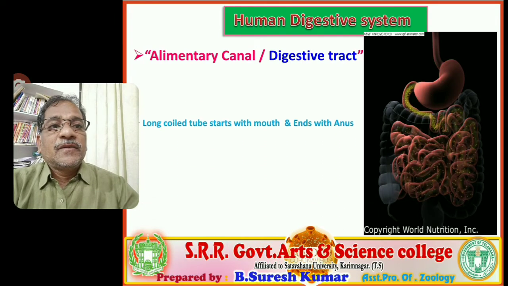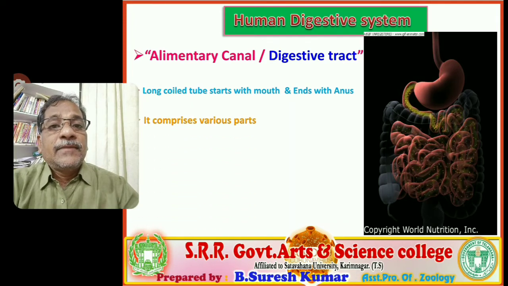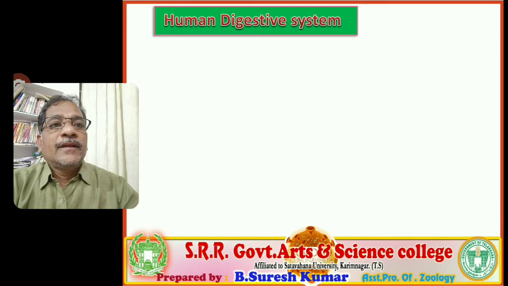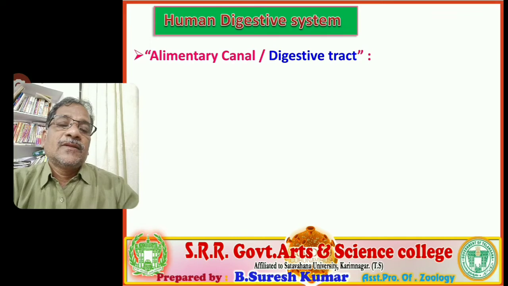You observe this visual, the digestive tract is clearly there. In what way the food material is moving in the coiled tube is also clearly visible. The alimentary canal is formed of various kinds of tissues, so that will be learned in the section on the alimentary canal in the next classes. The alimentary canal contains various kinds of parts, so that is a differentiation.